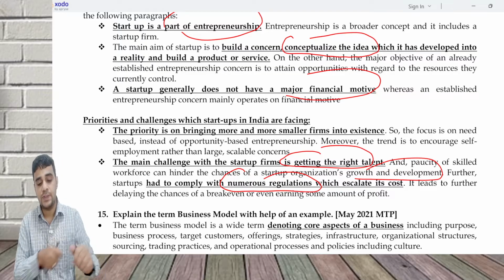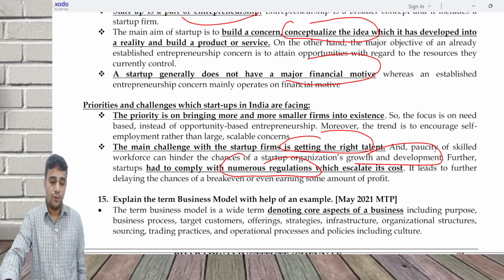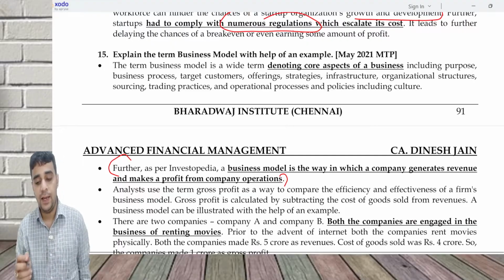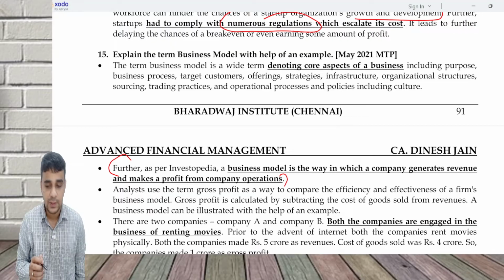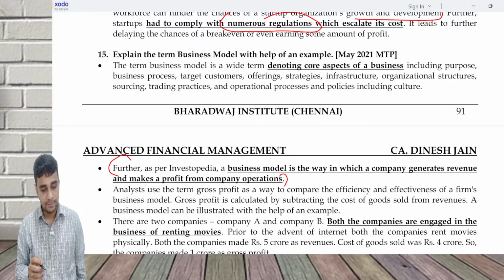Explain the term business model with the help of an example. Business model is very simple. It is the way in which a startup or any company is earning its revenues. This is the definition as per Investopedia: a business model is the way in which a company generates revenues and makes a profit from the company's operations.